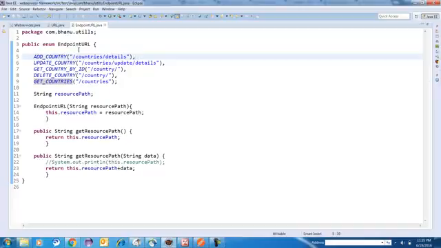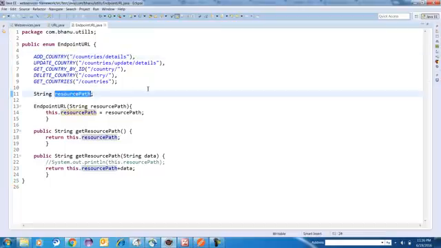So I'm just making enum constants. Add country has this URL, comma, you have to write a comma, update country has this URL, comma, get country has this. So even for you, based on your project, you can write all your endpoint URLs, based on your API, whatever the developer gives, the changing part, not the fixed part, the changing part. And then you can make one variable called string resourcePath.